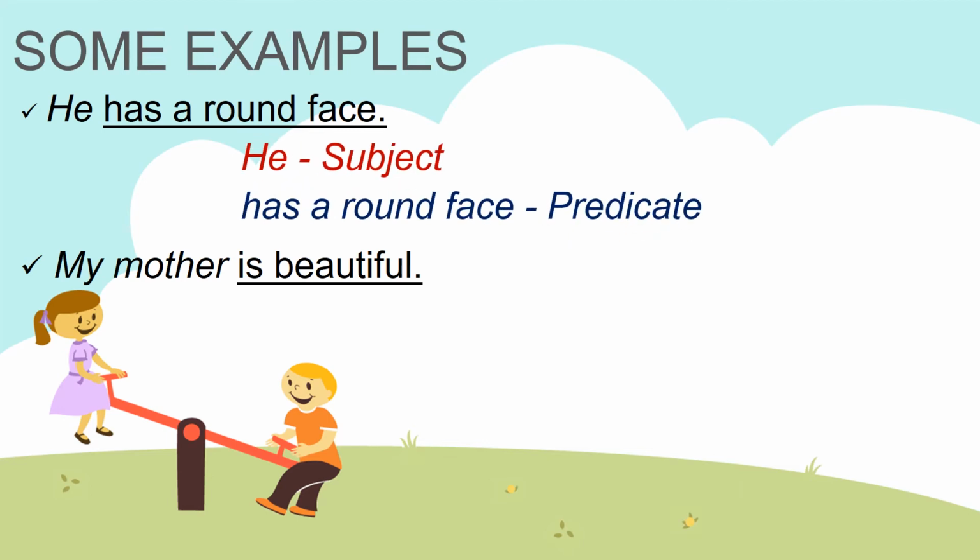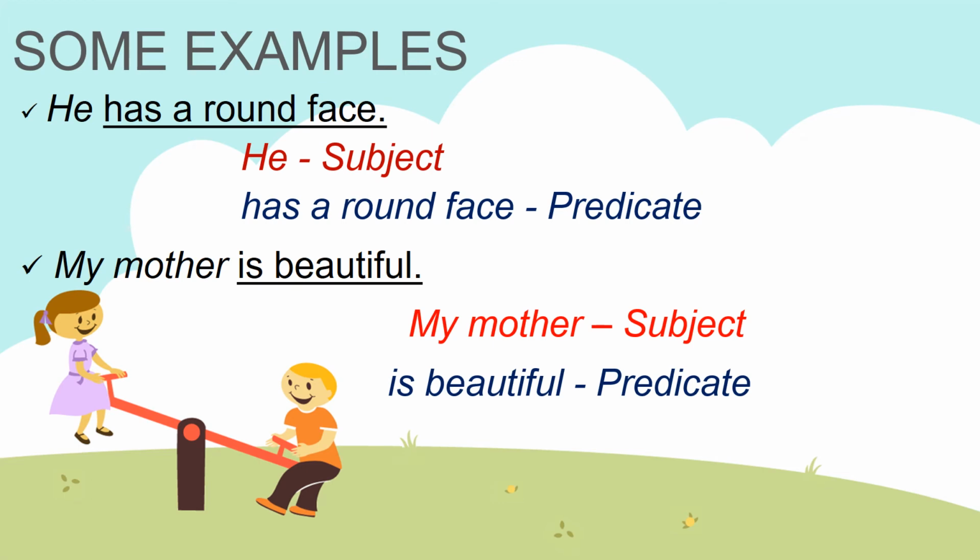Okay. Now the next sentence, my mother is beautiful. Right? You are praising your mom. So my mother, you are talking about your mother. So my mother becomes the subject and what you are saying about her, is beautiful, becomes the predicate. Clear? Okay.